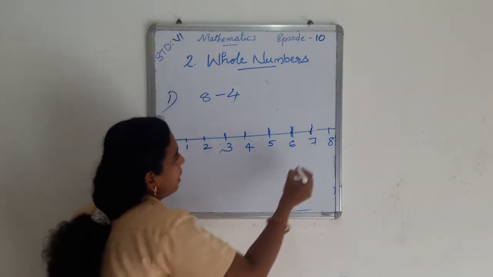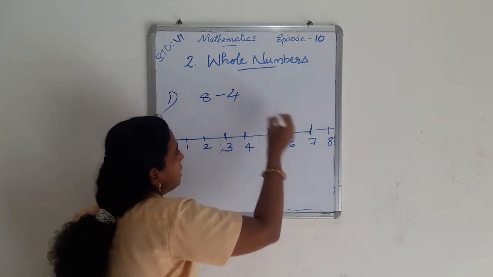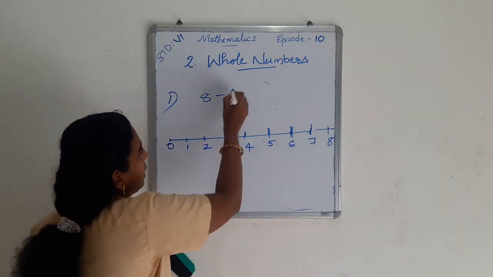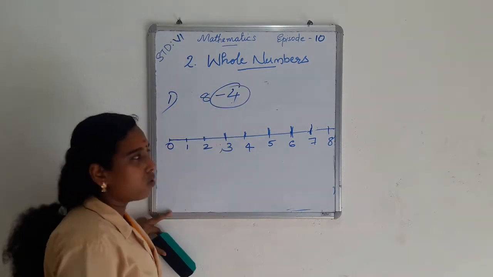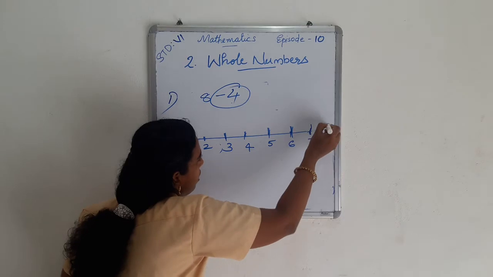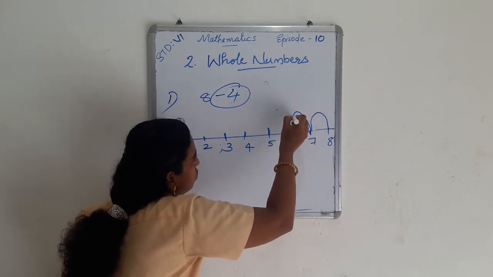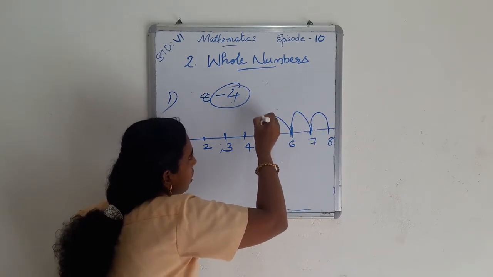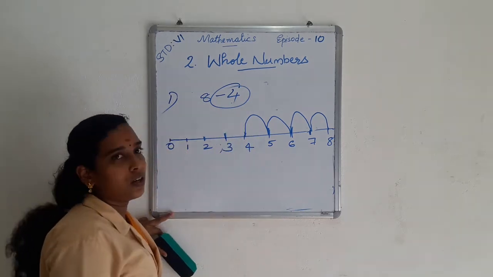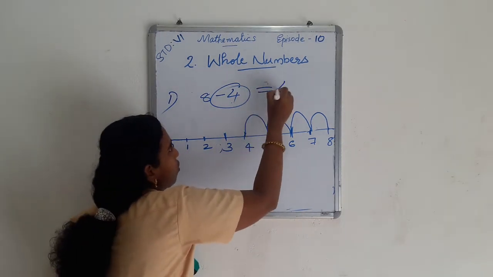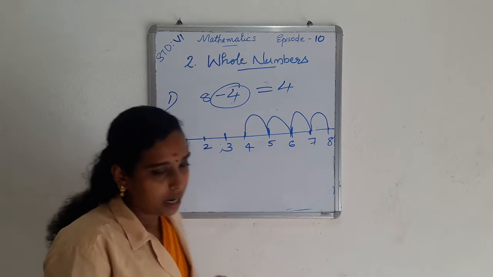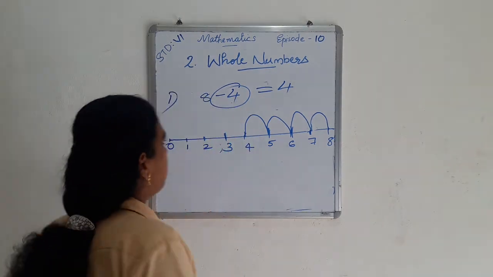So we start from 8. Then for the negative sign, make 4 jumps to the left. 1, 2, 3, 4. Then we get 4. 8 minus 4 is 4. Then multiplication on the number line.